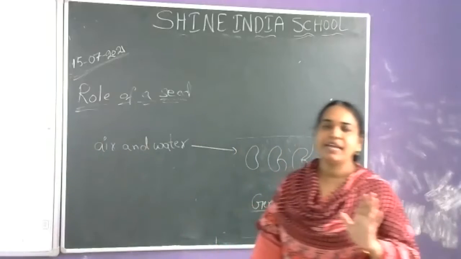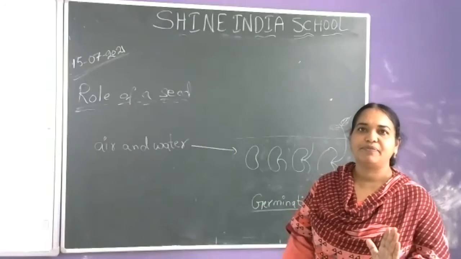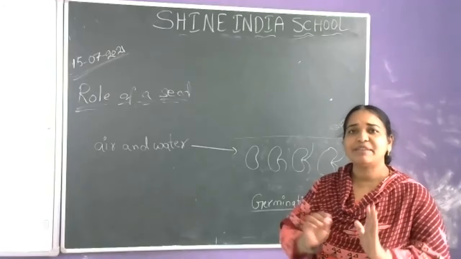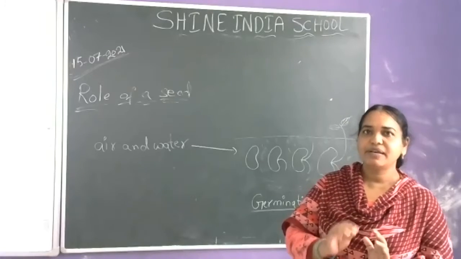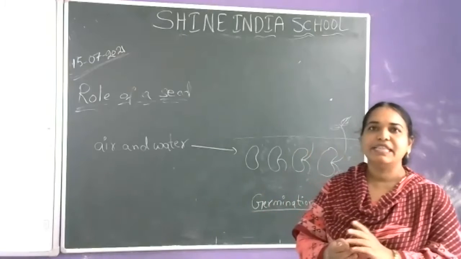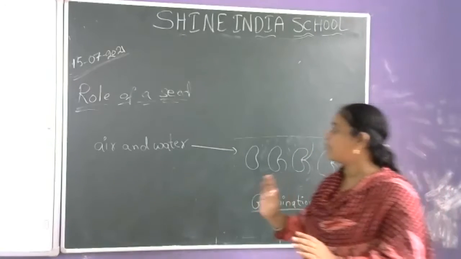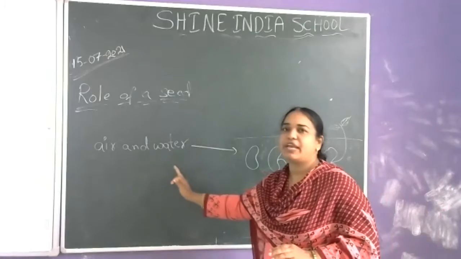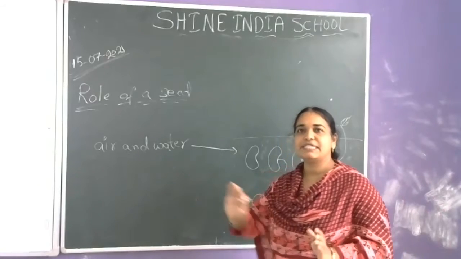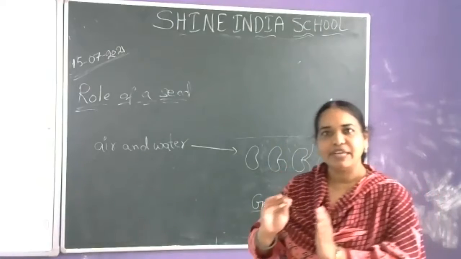If we provide a seed the right amount of water and air, then when the seed starts sprouting, there is no need of soil. As I just said, if we provide the right amount of air and water, the seed starts germinating. The seed starts giving a root.